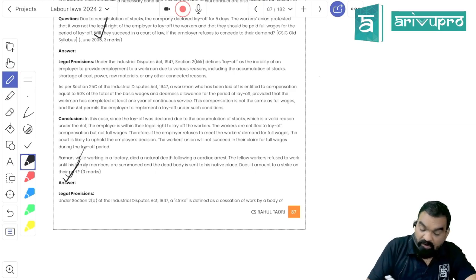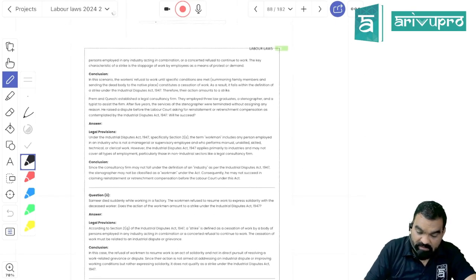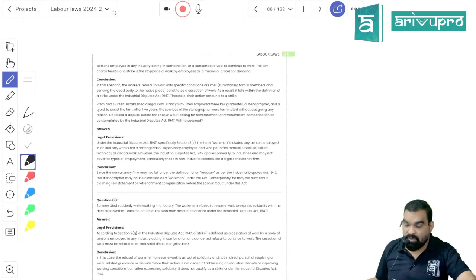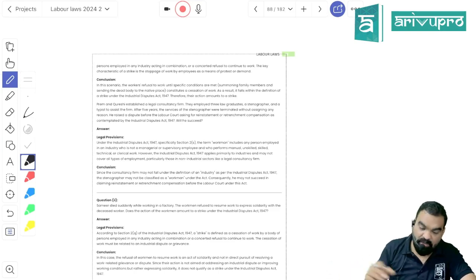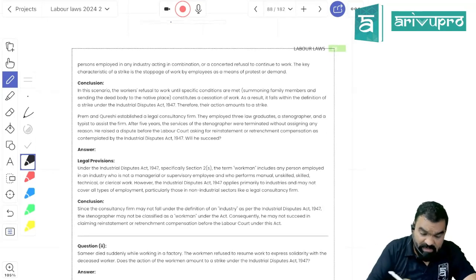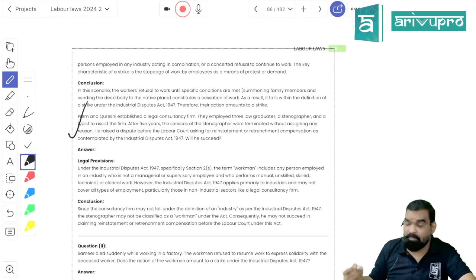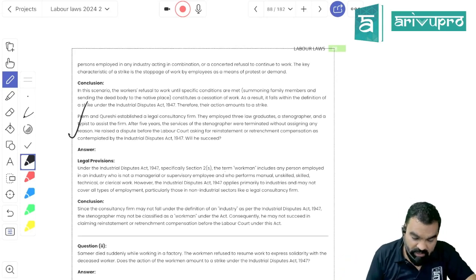One worker died due to cardiac arrest. Now the workers are not willing to work and want to get into a sympathetic strike. Will it constitute a strike? Yes, it will constitute a sympathetic strike, or temporary cessation of work would constitute a strike, right?